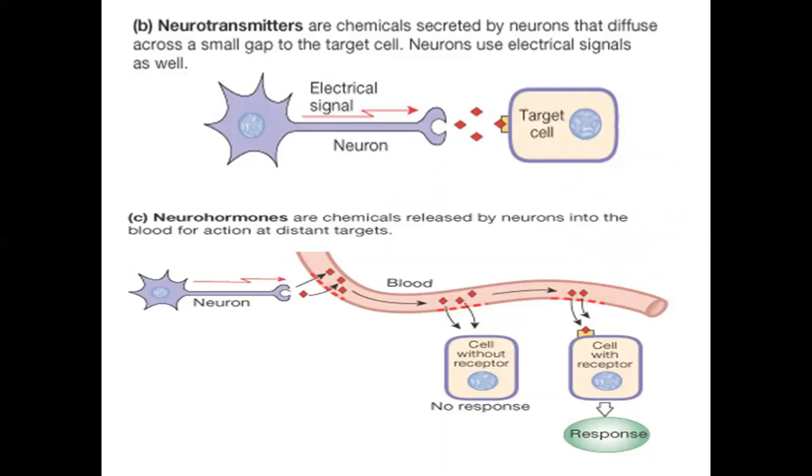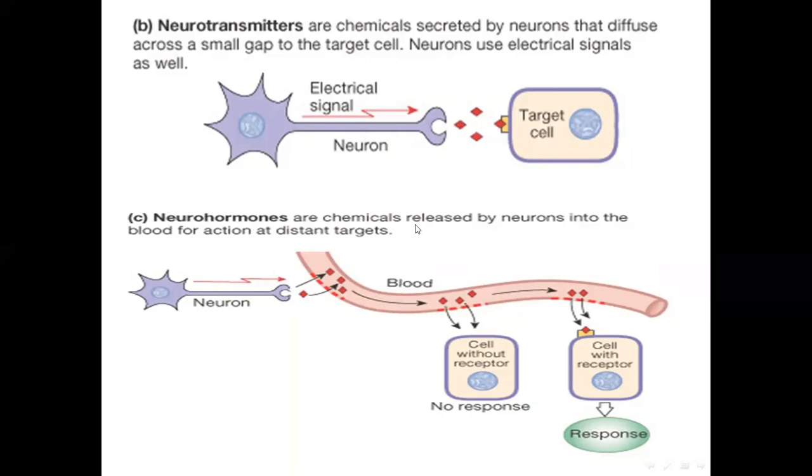Neurotransmitters are chemicals secreted by neurons that diffuse across the small gap into the target cell. Neurons use electrical signals, and they send the chemical substance to the target cells, which have a receptor.